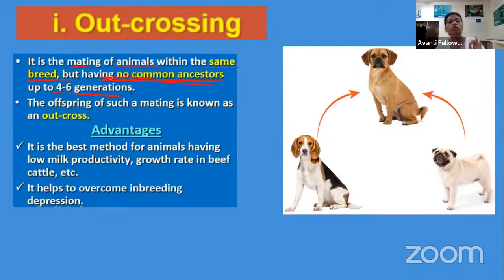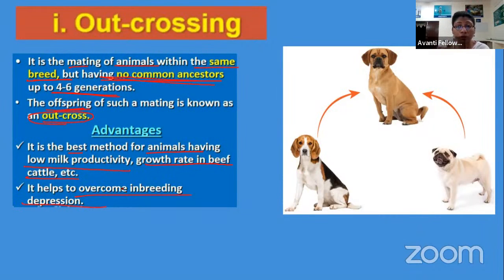We always look for those individuals who do not have a common ancestor in the back 4 to 6 generations, right? And the offspring produced during this mating are known as outcross. What is the advantage of this outcrossing? This gives us the best method for animals with low milk productivity, or low growth rate in beef cattle, etc. It also helps in overcoming inbreeding depression.